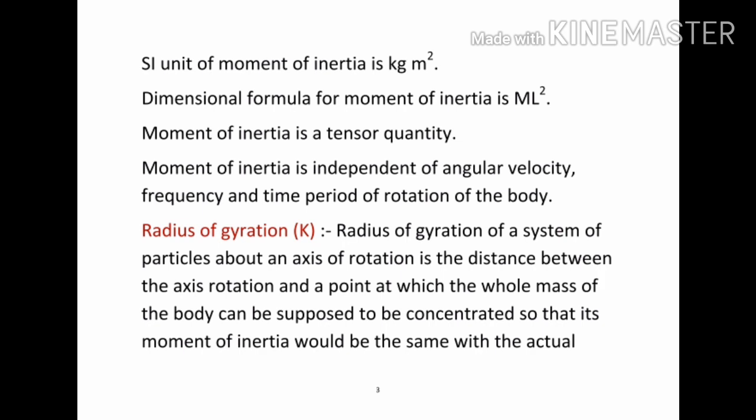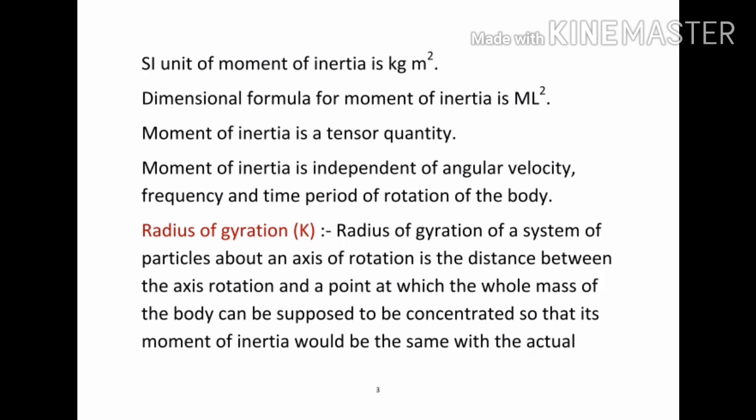The radius of gyration of a system of particles about an axis of rotation is the distance between the axis of rotation and a point at which the whole mass of the body can be supposed to be concentrated